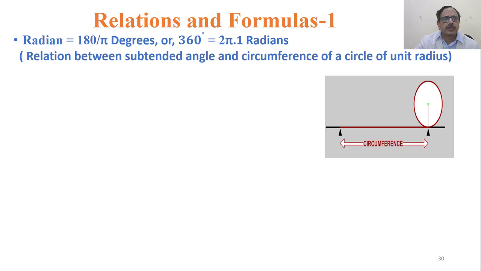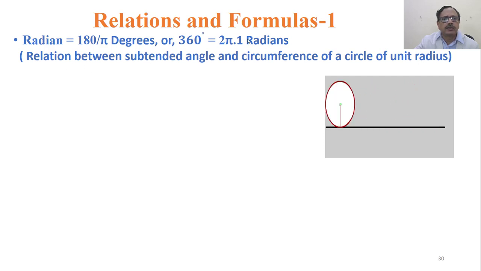So radian is 180 degrees divided by pi, or 360 degrees is equal to 2 pi radians, 2 pi r. Okay, so a circle with one radius gives you 2 pi r. So it rotates. It shows the relationship between degrees and the arc length.